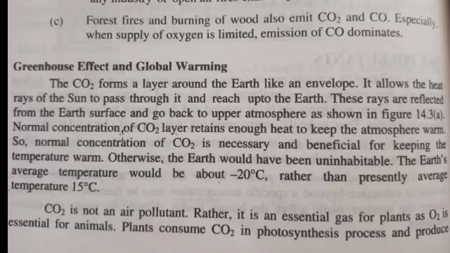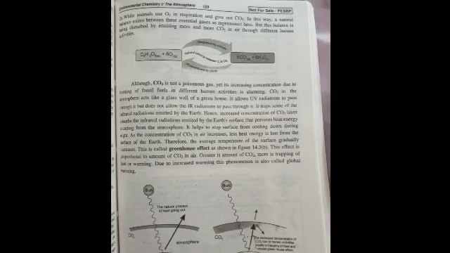So we see that CO2 is not an air pollutant, it is essential for plants also. The second importance of carbon dioxide is that plants use CO2 to produce their food in the photosynthesis process, and then they release oxygen, and this oxygen is then used by animals in the respiration process, and then the animals give carbon dioxide gas. In this way, a complete cycle between carbon dioxide and oxygen continues, and the optimal concentration of both of these gases is maintained in the atmosphere.